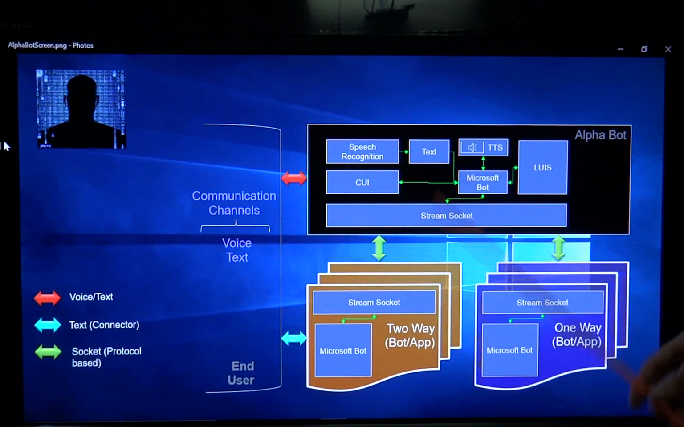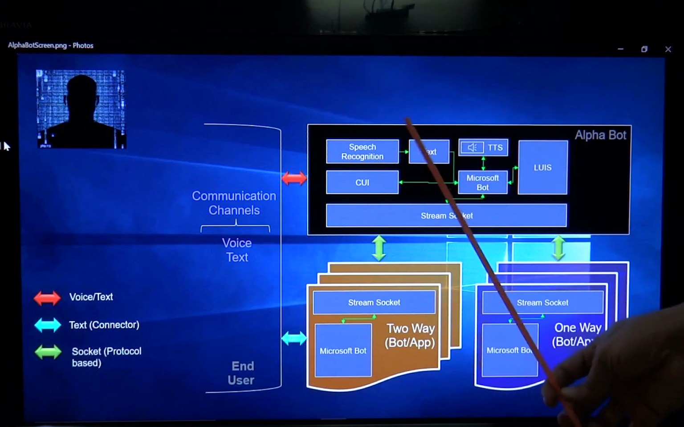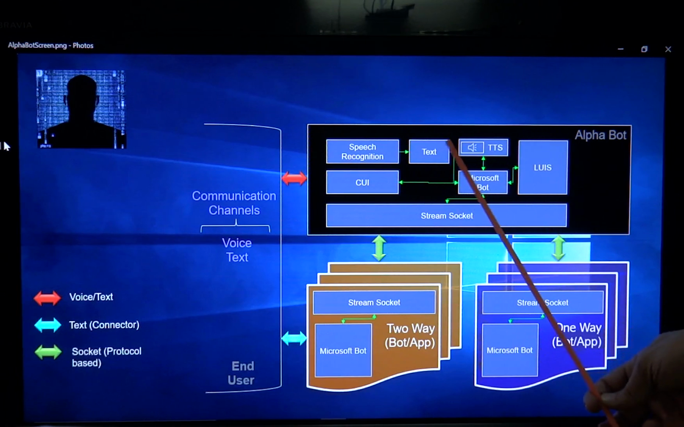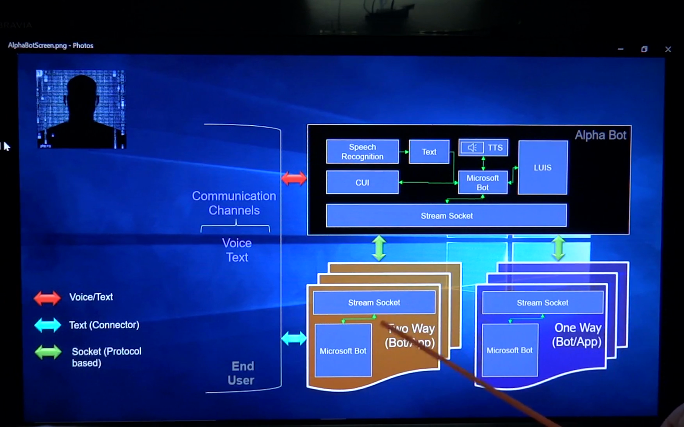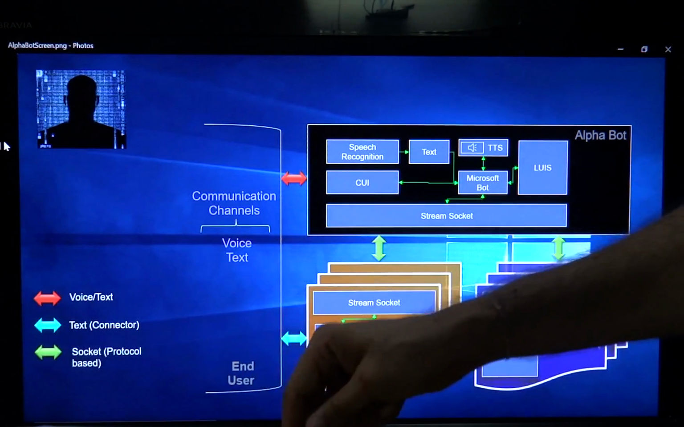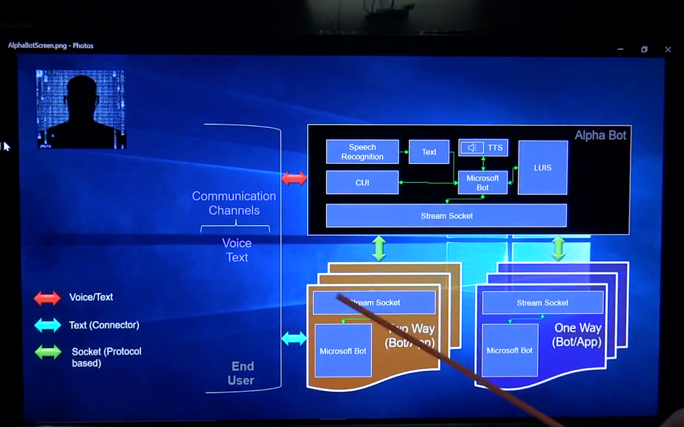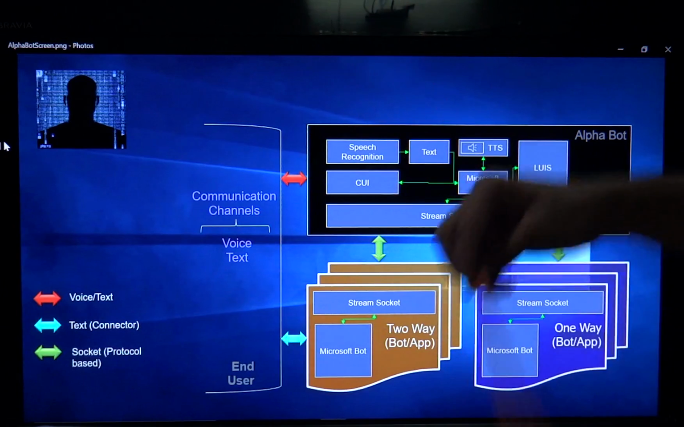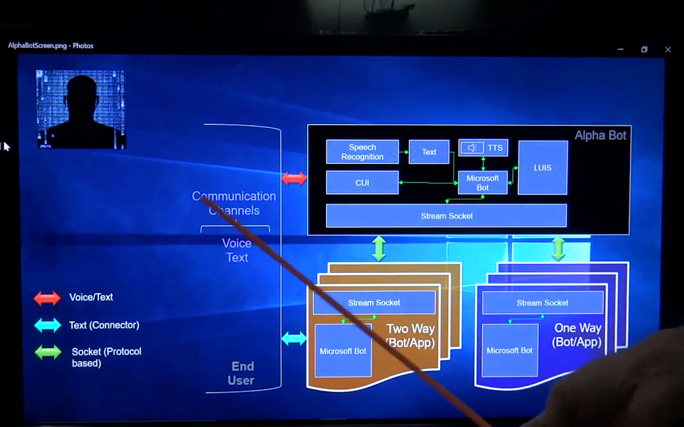Similarly, if I ask AlphaBot what the temperature is outside or whether it is cold outside, it will send that message to this car bot, and the car bot will connect to the actual bot and reply saying this is the temperature outside, which AlphaBot will tell me via speakers and all.